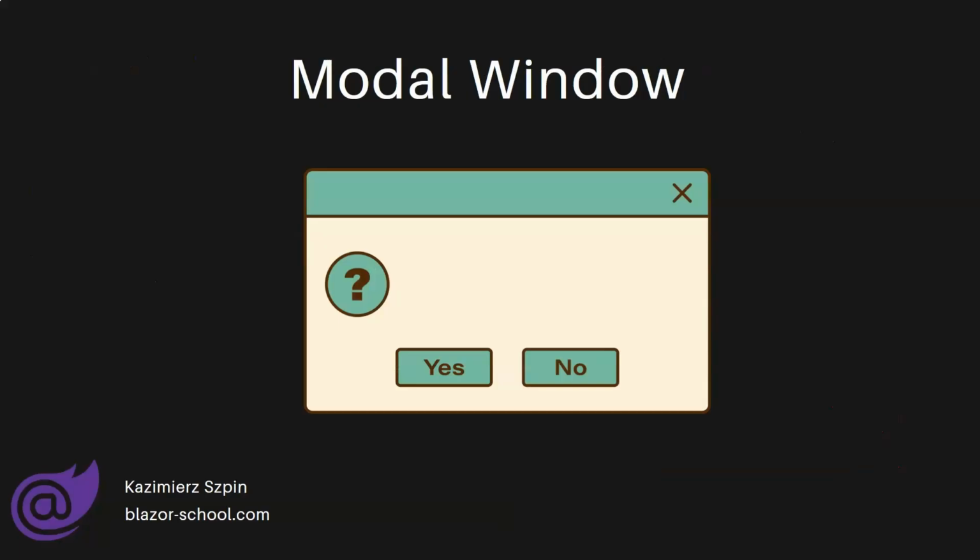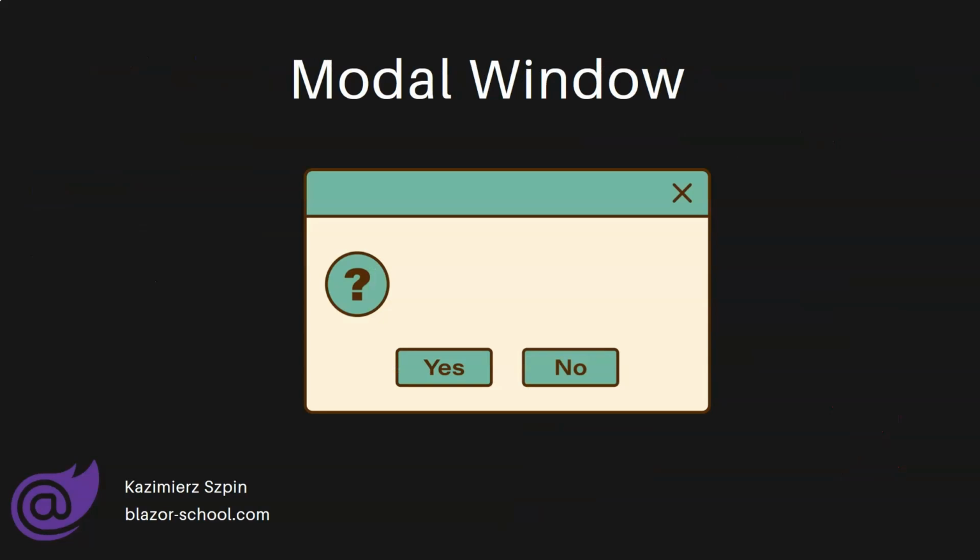Great, that's enough of a general introduction. It's time to move on to practice. We will now implement a modal window in Blazor without using JavaScript. We will create our own component, which will be a modal window that can accept various parameters, such as the title of the modal window, content, and also handle events for the buttons that will be triggered when the confirm or close button is clicked.